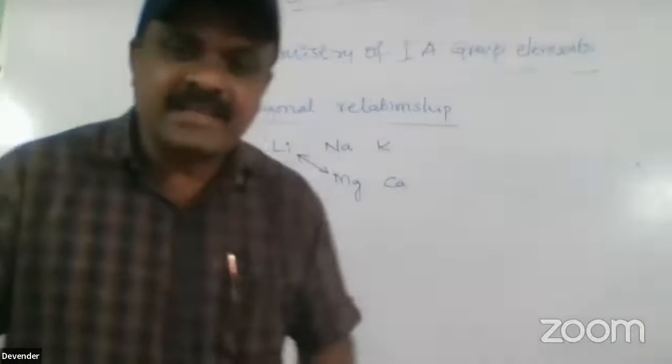This property is called diagonal relationship.